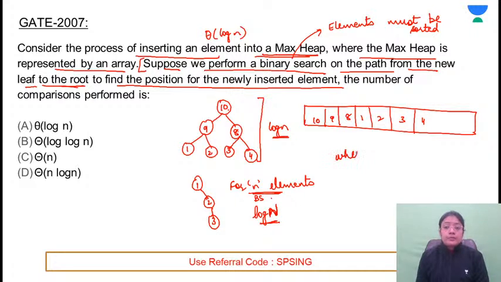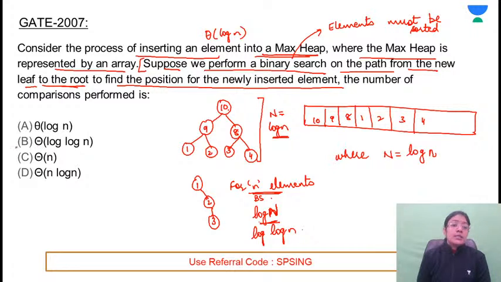This means that the value of n is what? n is equal to log n. We can apply the binary search, but अब आपको यहाँ पे पूरे n elements consider नहीं करने. You need to just consider the elements which are included from the root to the leaf. Right? So if it is log n, what is the value of n? It is log n. So this comes out to be log of log n. So answer is B.